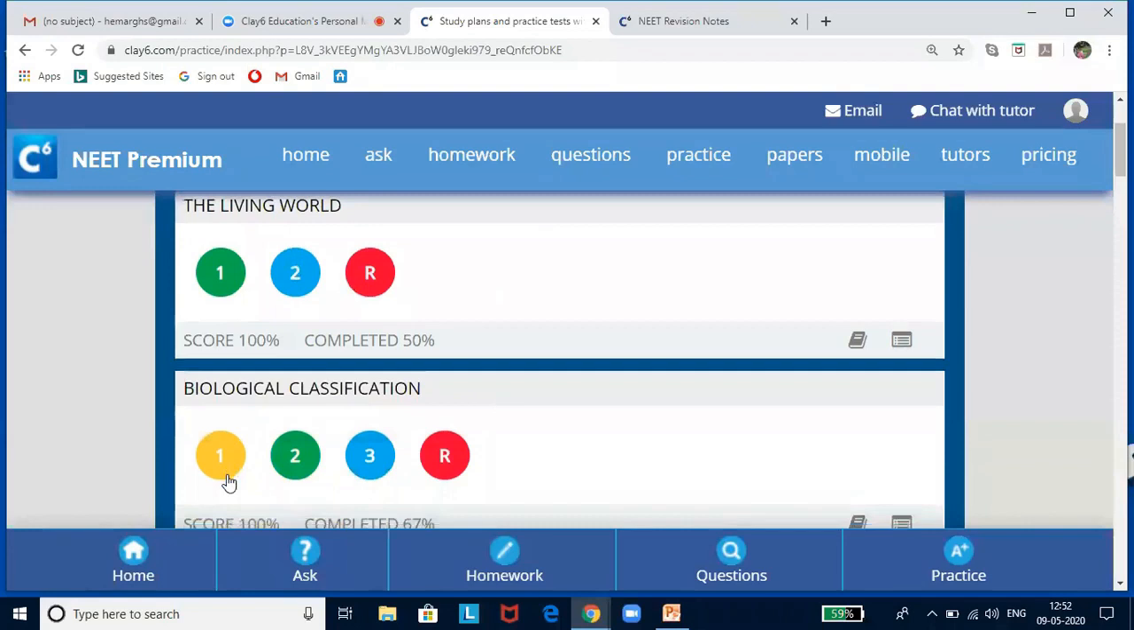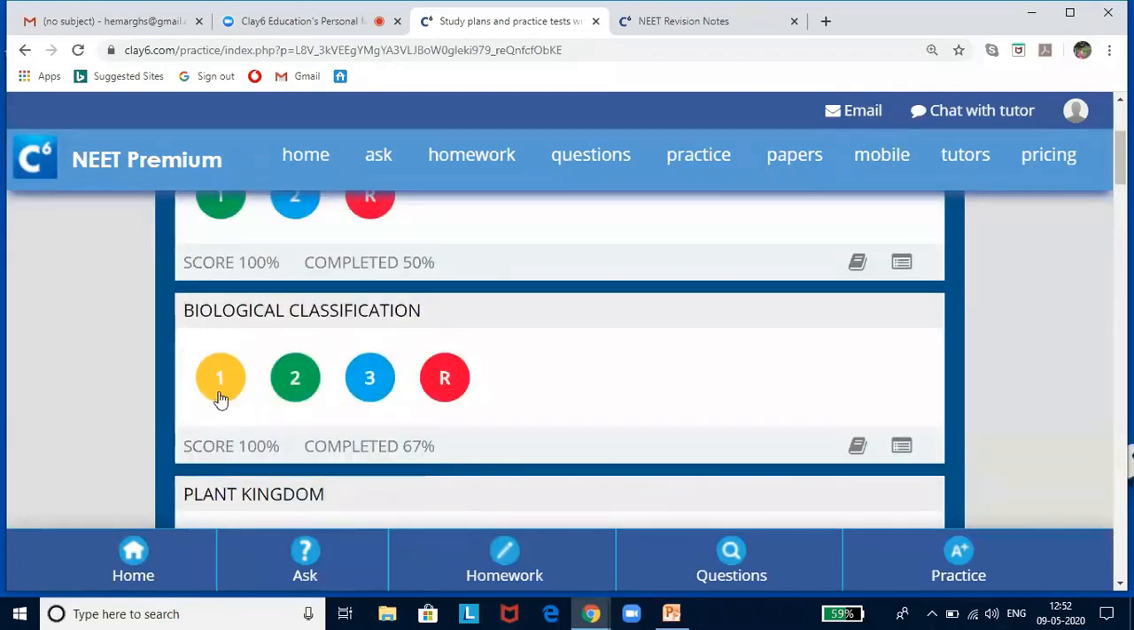Now, if you look at the yellow bubble, this means I started the test. Maybe after 4 or 5 questions, I felt I am not ready for the test and I would have come out of the test. I would have quit the test. So that shows that it is an incomplete test and I am supposed to complete it. So that is an indicator that I am not prepared.